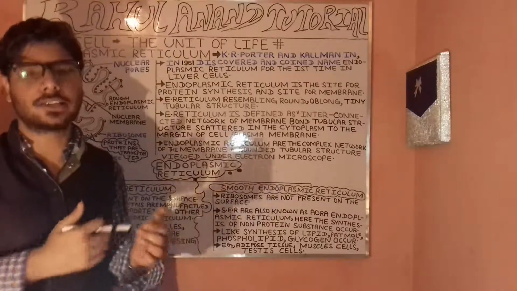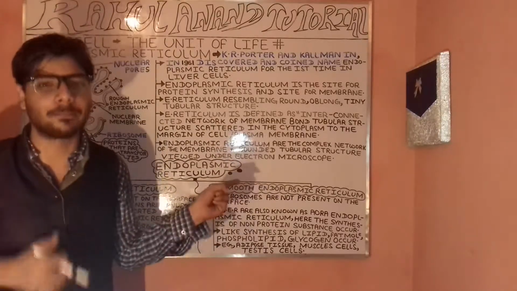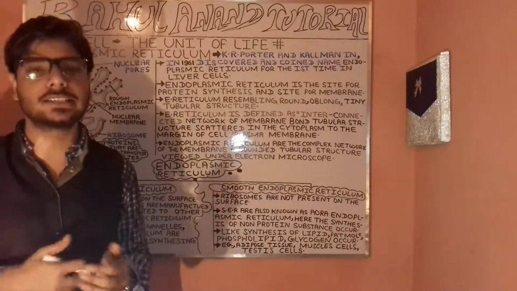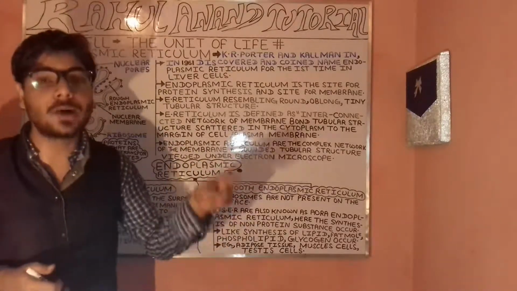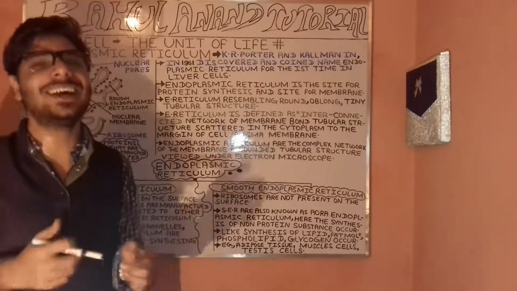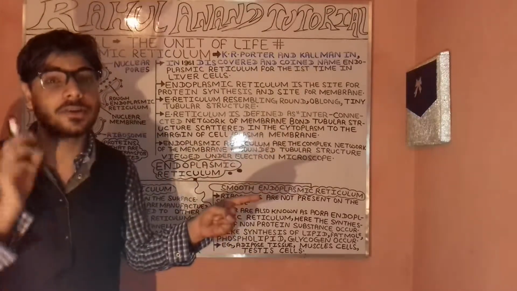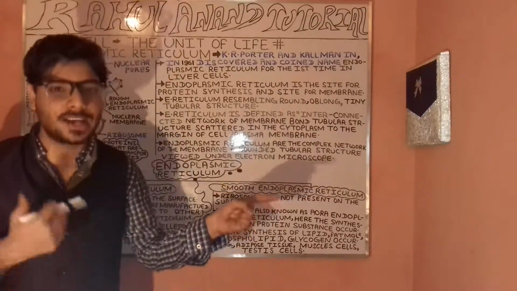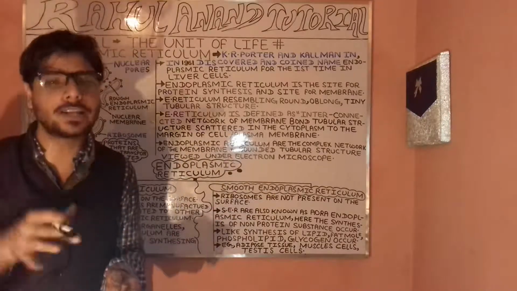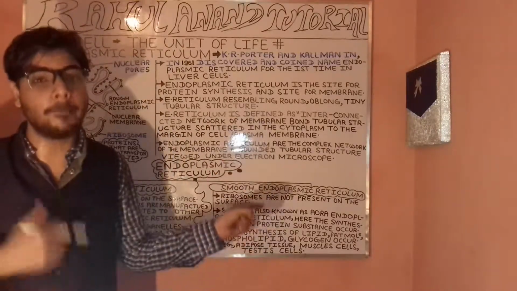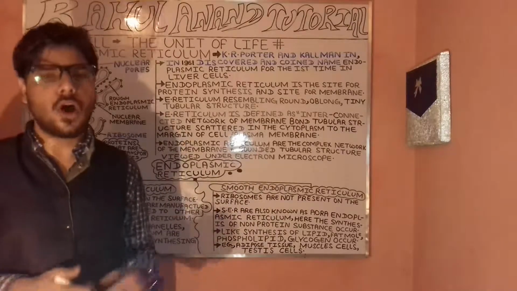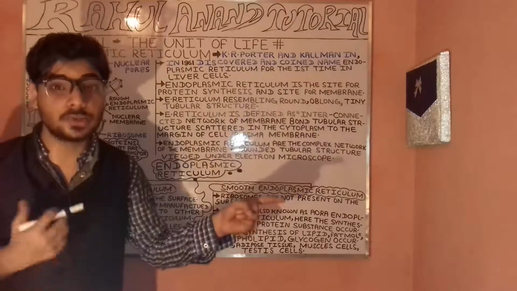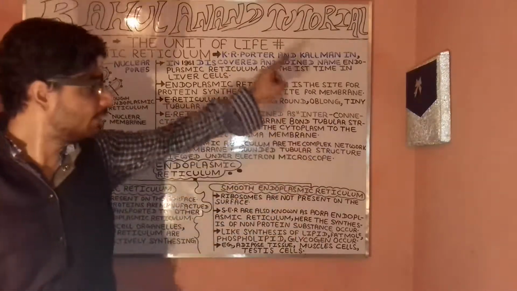It was demonstrated and discovered by K. P. Porter, Palade and Claude. We have now understood a brief introduction to the different components of the cell: the plasma membrane, the ribosomes, the nucleus and nucleosomes, and in brief the endoplasmic reticulum, both the rough endoplasmic reticulum and the smooth endoplasmic reticulum. So you could write these down.